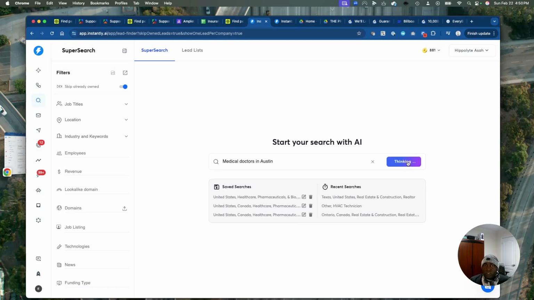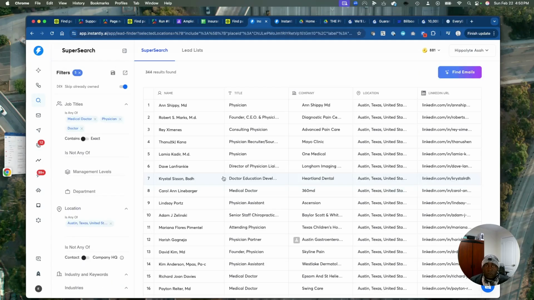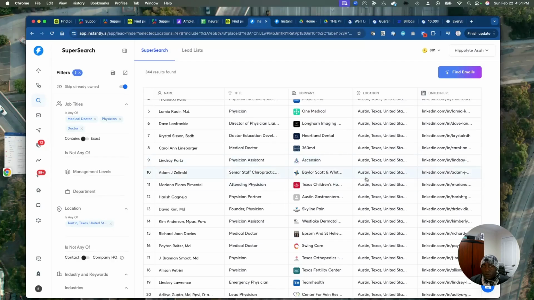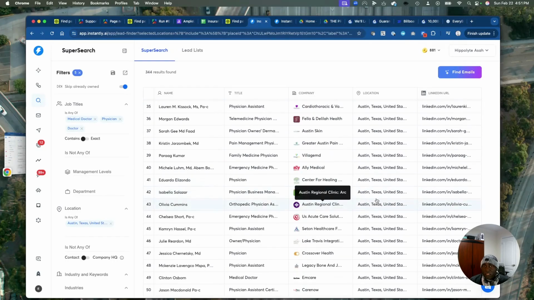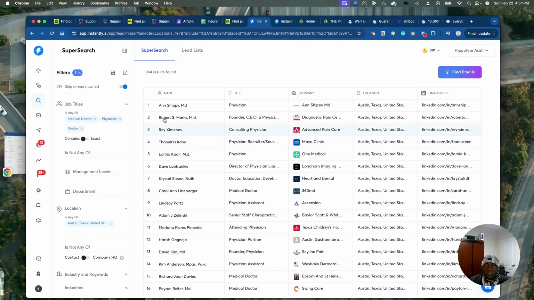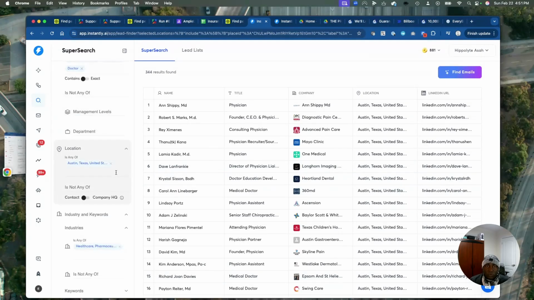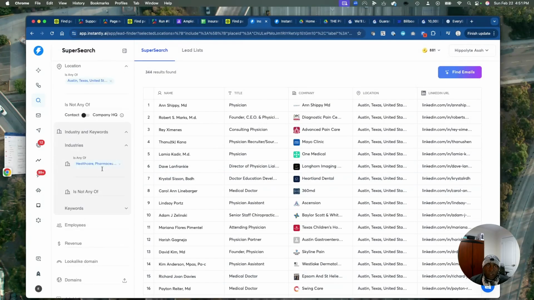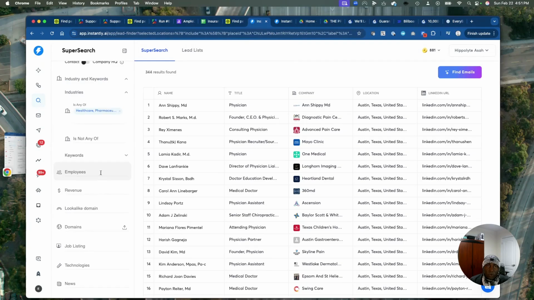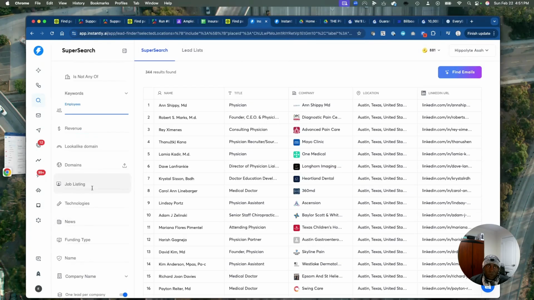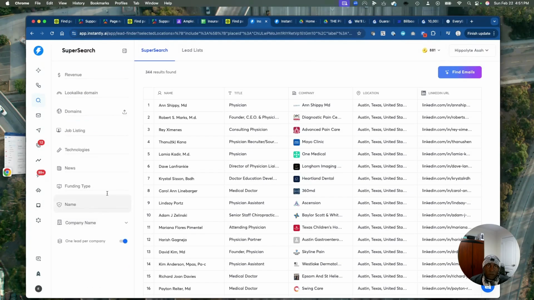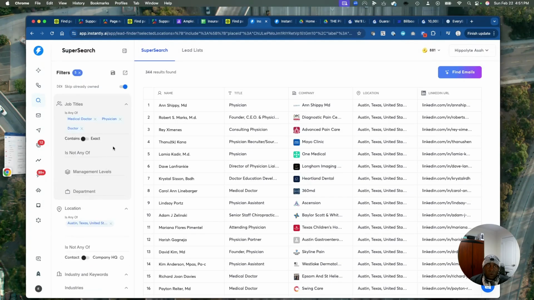We do an AI search. It's going to search so many practitioners, physicians, people in Austin. Just the city of Austin alone, we have almost 340 leads. Imagine we're doing that over the entire state of Texas. Maybe we could drill down to income level, come back here and look at the number of employees, look for their domains, job listings, everything. Go down to their income and we could filter them, right?